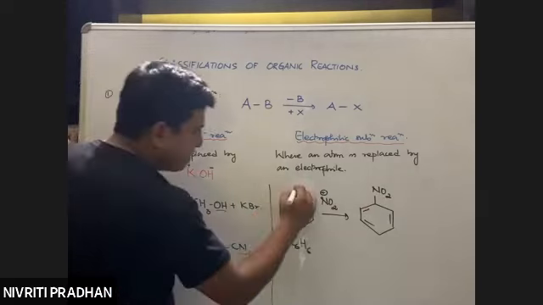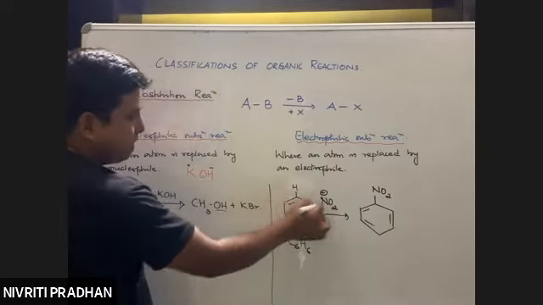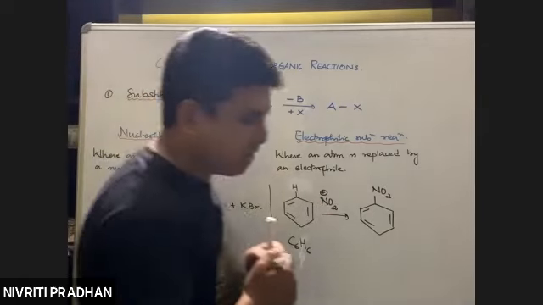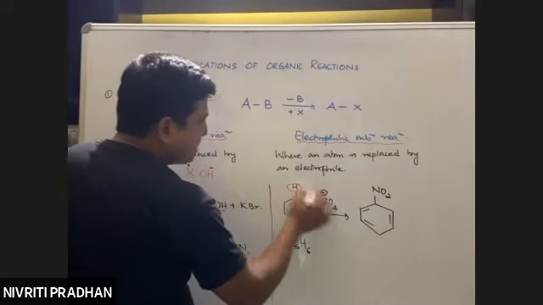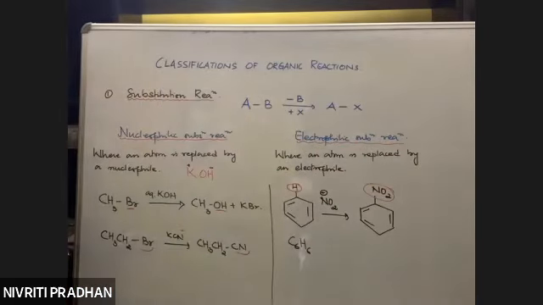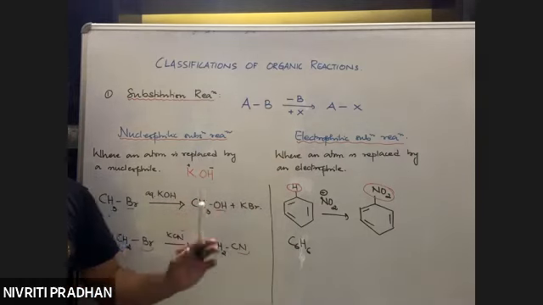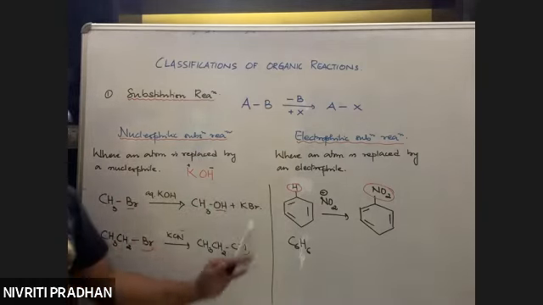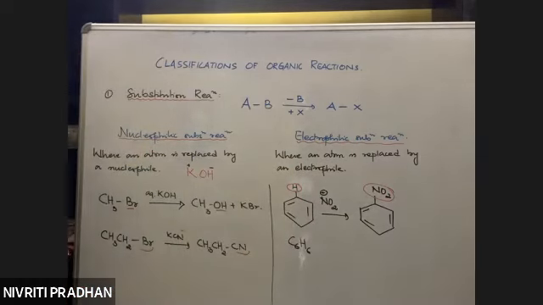Don't get confused, we have 6 hydrogens here. Although it's not shown, we know there are 6 hydrogens. So in this reaction, one of the hydrogens is getting substituted by NO2 positive. Since it is getting substituted by an electrophile, this comes under the category of electrophilic substitution reactions.